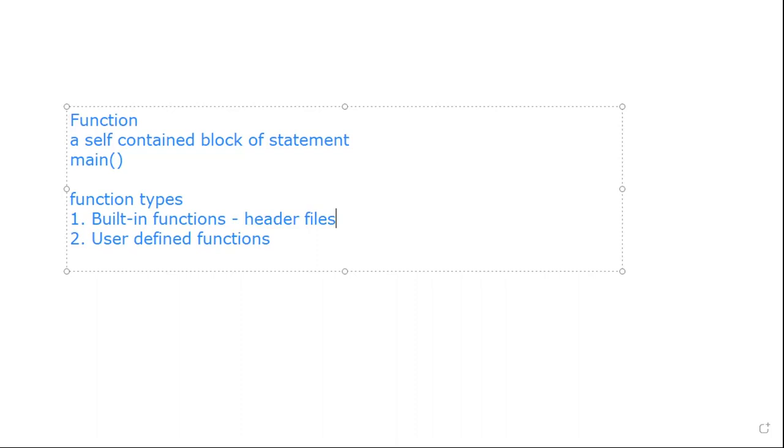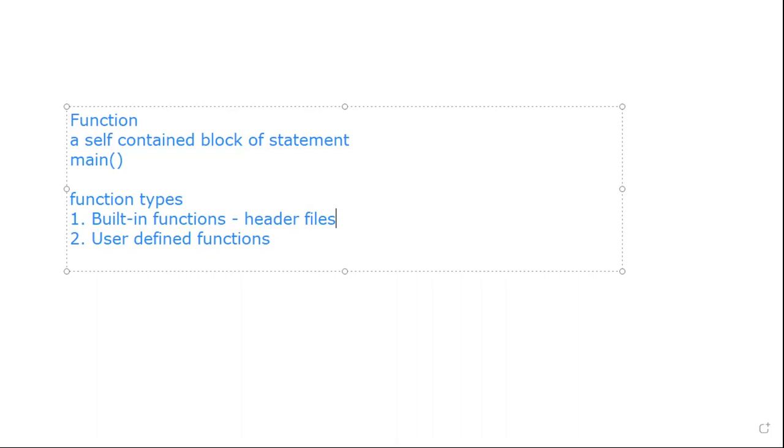stdio.h means standard input output header file. What is the advantage of adding these header files? Every header file contains some built-in functions. Whenever you include those header files into your program, you are able to use those functions in your program. That's why we always give preference to #include stdio.h. What are the stdio functions here? printf, scanf. printf and scanf are the standard input and output functions.